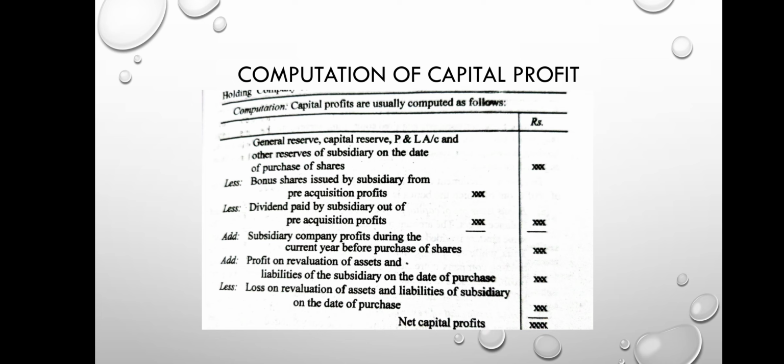How do you find out the capital profit? We are told about general reserve, capital reserve, P&L account and reserves of the subsidiary company on the date of purchase. So less the bonus issued by the subsidiary company from the pre-acquisition profit, or dividend paid by the subsidiary company from the pre-acquisition profit, or loss on revaluation of assets and liabilities of the subsidiary company. You can add the subsidiary company's profit during the current year before purchase of shares and profit on revaluation of assets and liabilities. Now you find out the net capital profit.